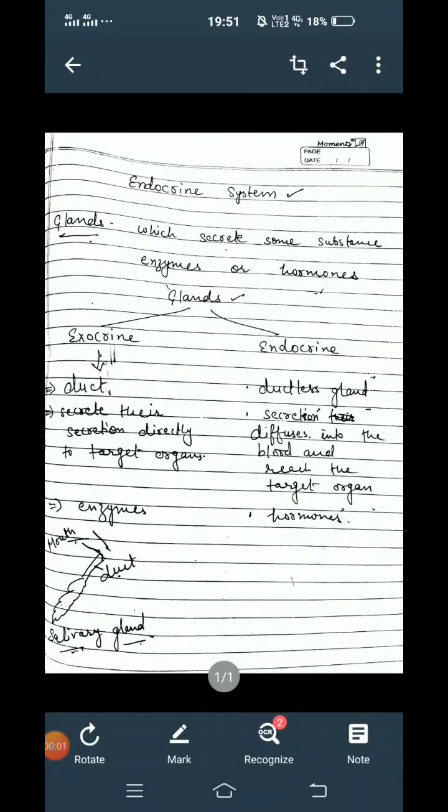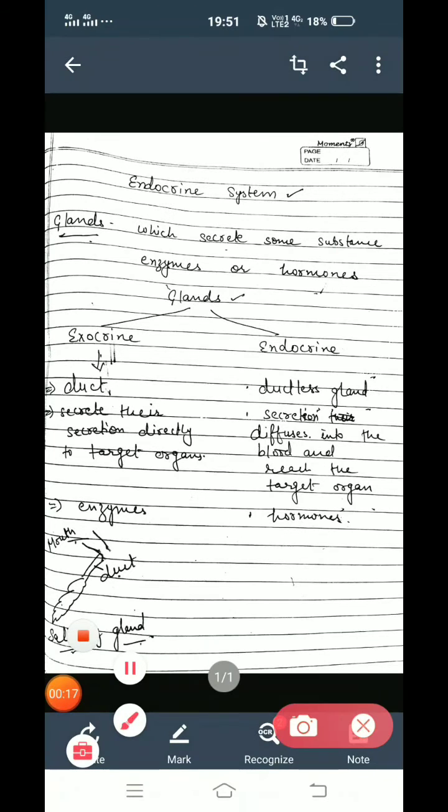Students, today we will do the last topic of the chapter Control and Coordination of class 10 biology. This topic is the endocrine system. First of all, you have to understand about glands. What are glands? Glands are those organs which secrete some substances like enzymes or hormones.